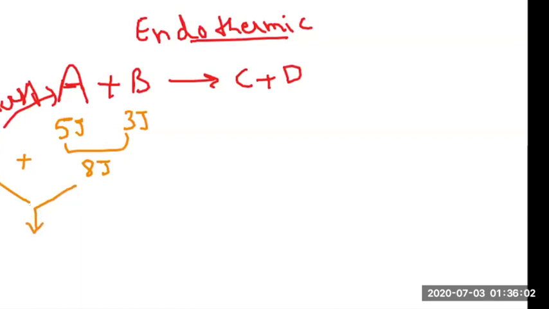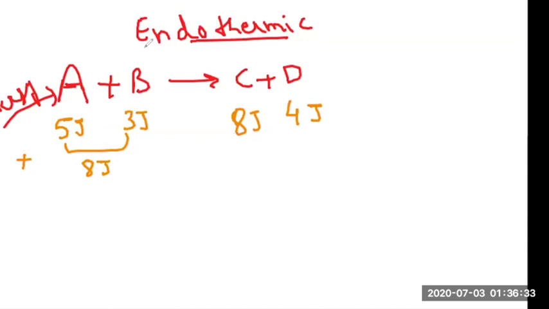So let me remove this one and then we'll do this. Okay, so the time you provide the energy to the A plus B to convert into C plus D, now let's say C product has 8 joules of energy when it formed, and D has 4 joules of energy, right? So what's happening over here?